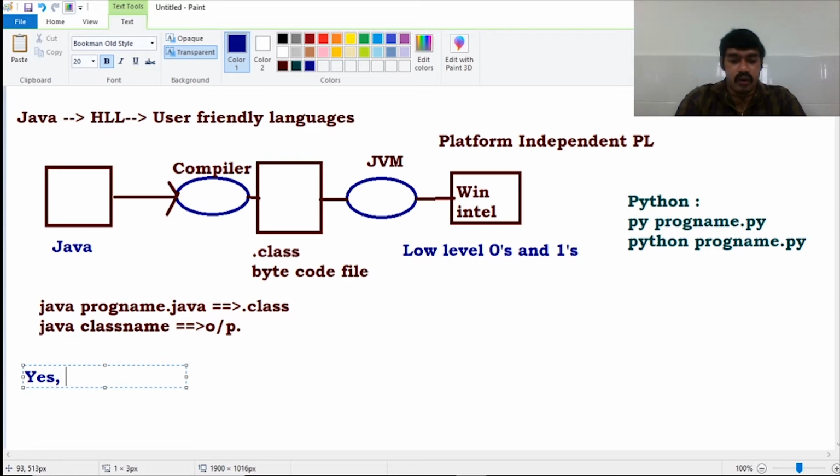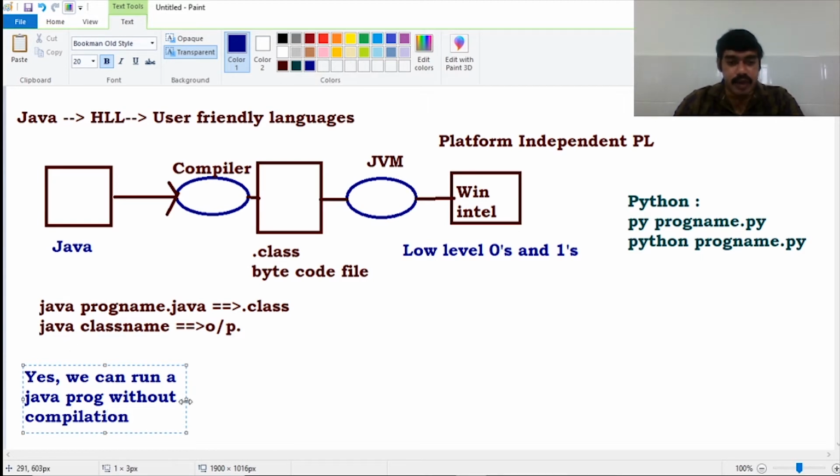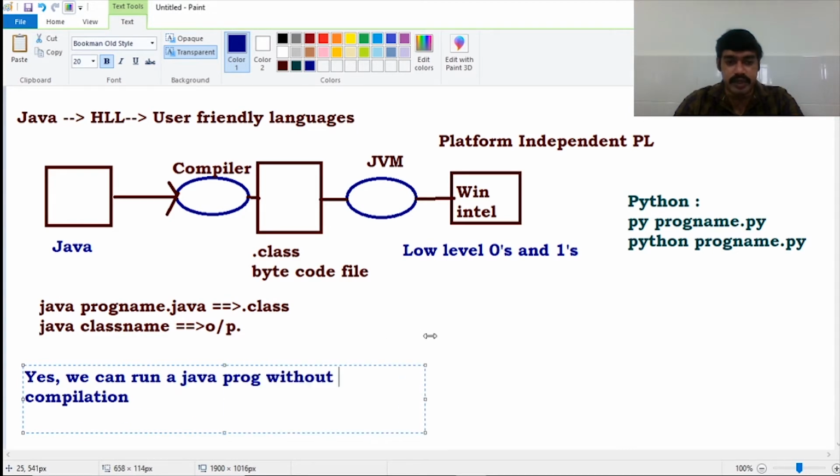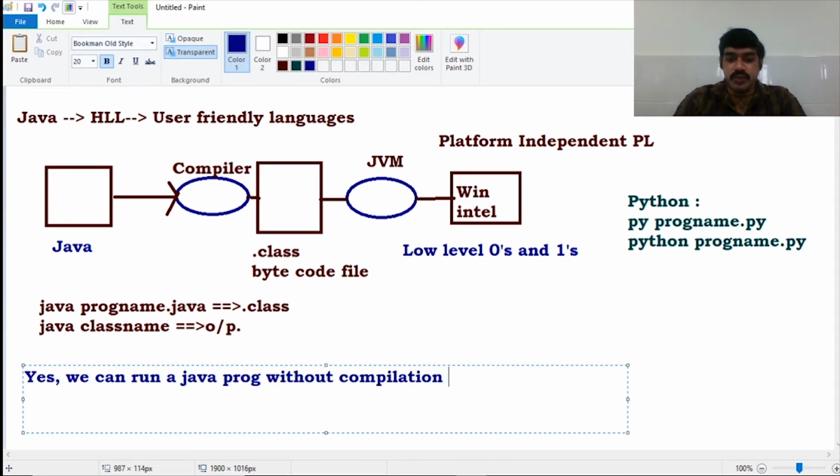Yes. We can run a Java program without its compilation. We can run a Java program without compiling the Java code. It is possible in Java. Because of which feature? Because of one of the important feature.